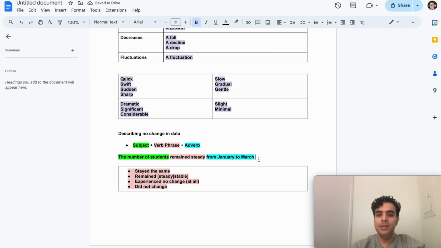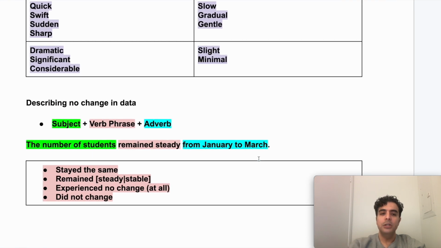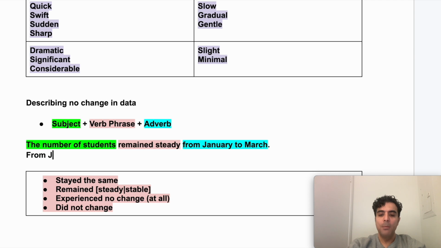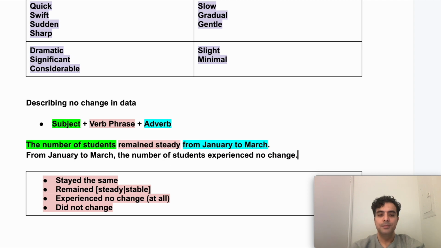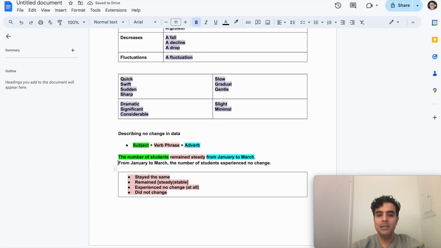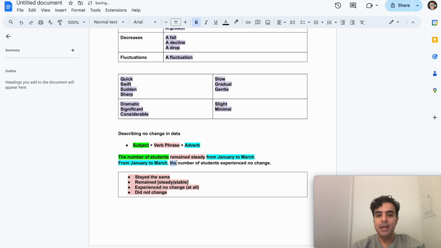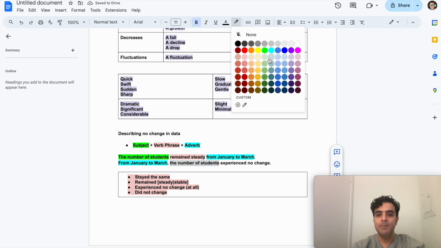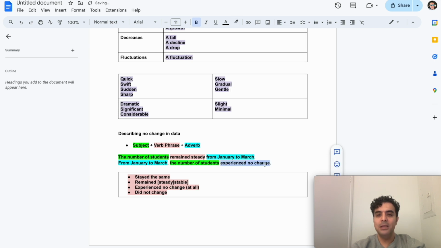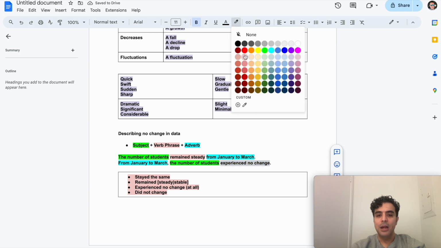Can I play around with this structure? 100%. This time I could say, from January to March, the number of students remained stable. Or you know what? Why not use a different structure altogether? Experienced no change. Again, if we color code this, from January to March is my initial adverb. And then the number of students, that would be my subject. And then experienced no change is the verb phrase that I'm using.